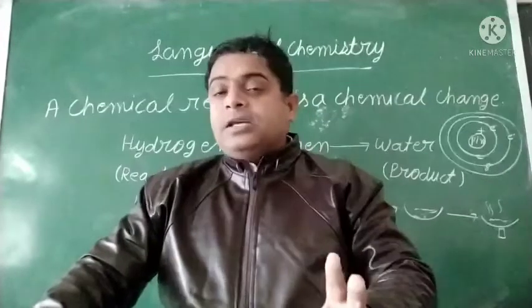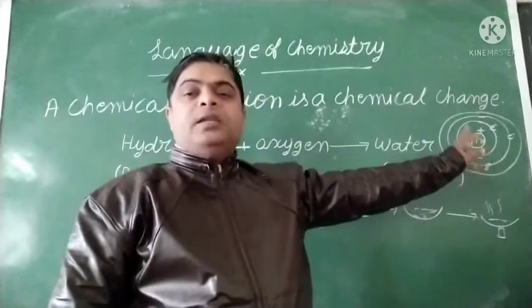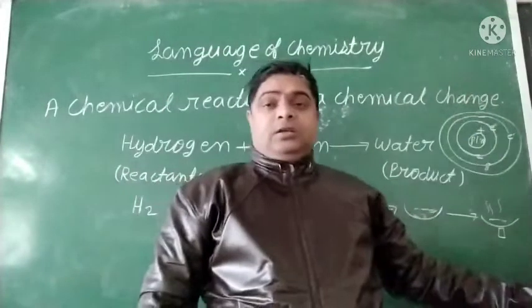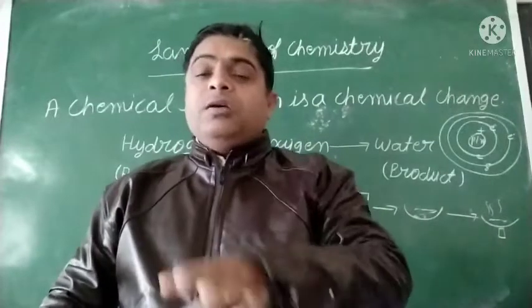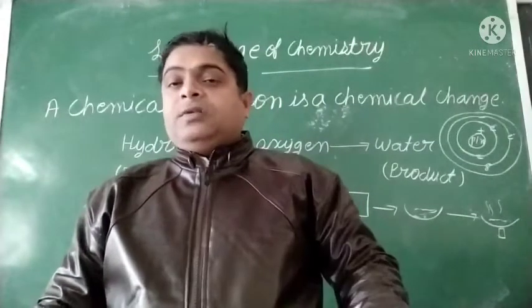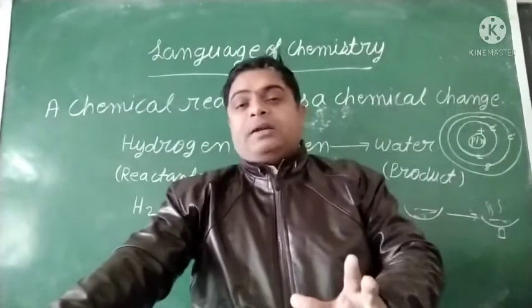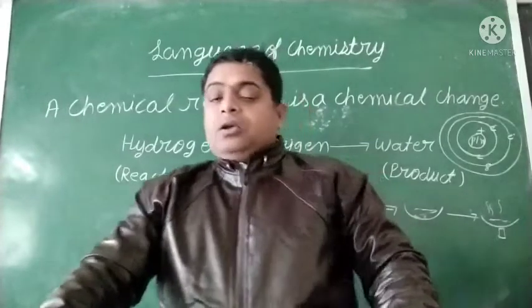Clear? And in a nuclear change, the nucleus participates, and as a result the whole property changes. We study nuclear change in the higher classes. Here we discuss only physical and chemical change. So physical change is temporary and chemical change is permanent, with some exceptional cases. Clear?